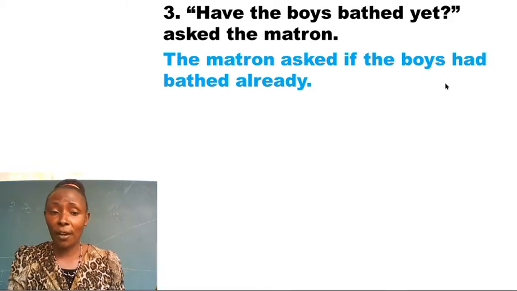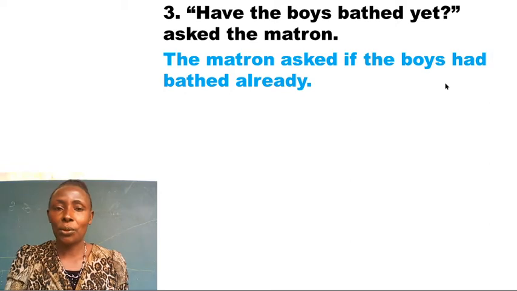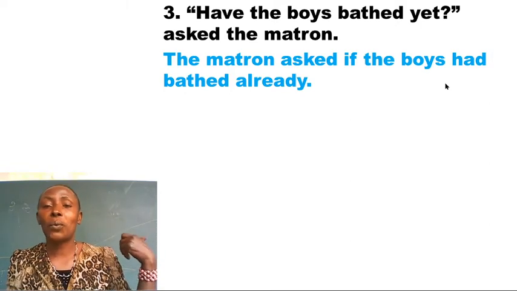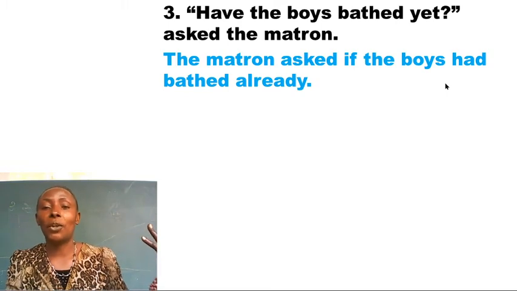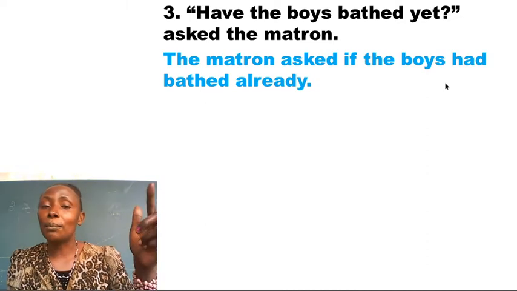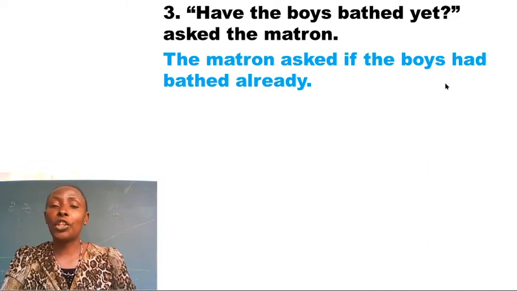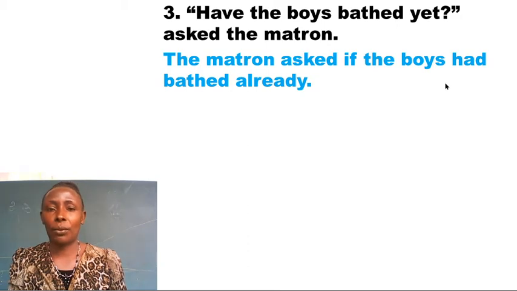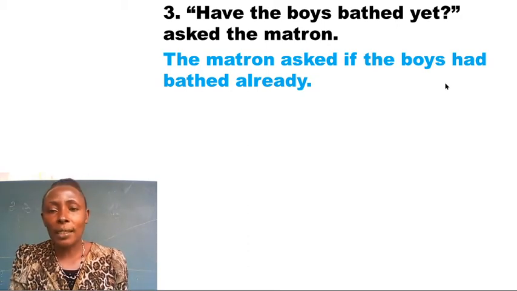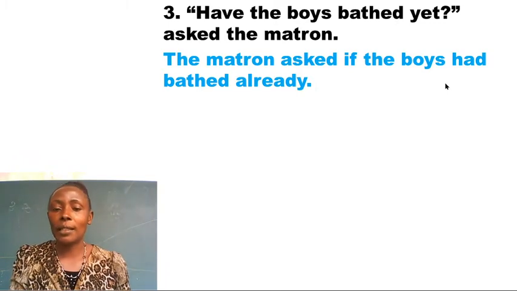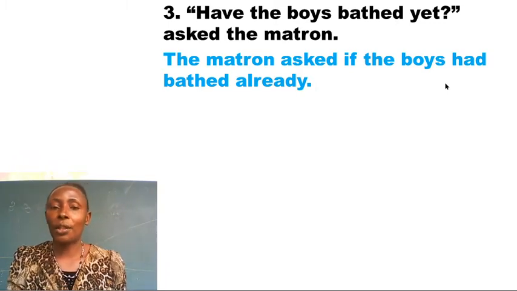We have our helping verb have, which we are going to change to had. We have yet. Remember, we took you through that work, looking at the positive, negative, and interrogative. We are going to change our yet to already. We used yet because this statement is in interrogative form. So if we change it to reported speech, it is no longer a question. Now we are just reporting what somebody said. What did the matron ask her fellow matron? So you report and say, the matron asked if the boys had bathed already. That's the answer for question 3.